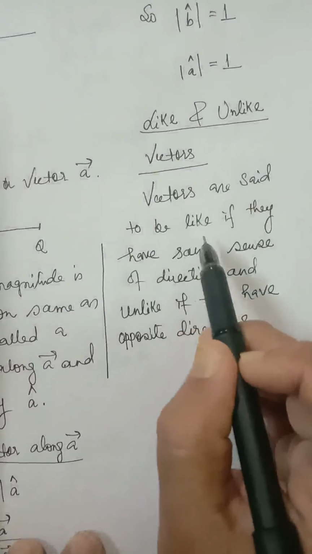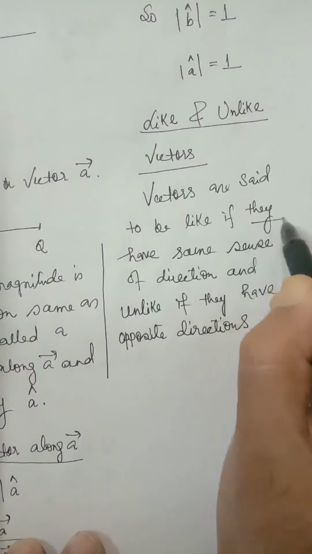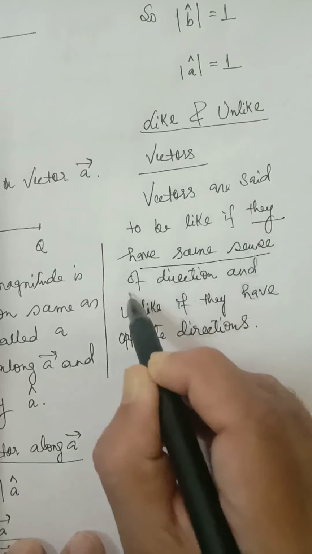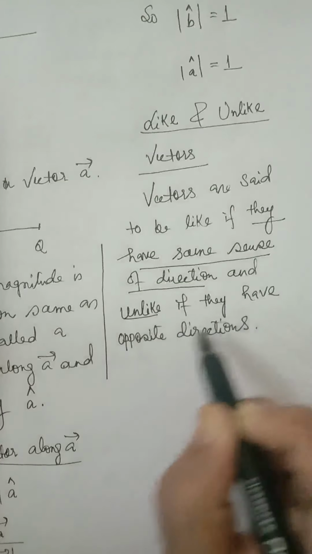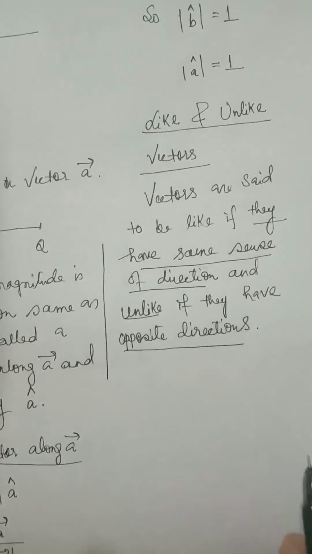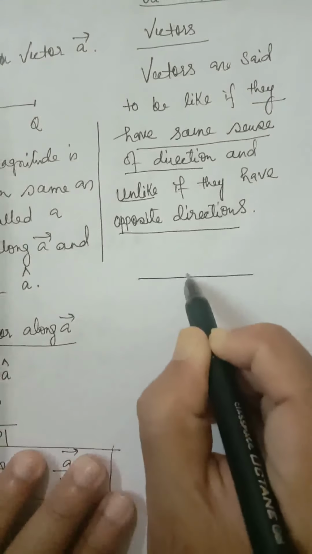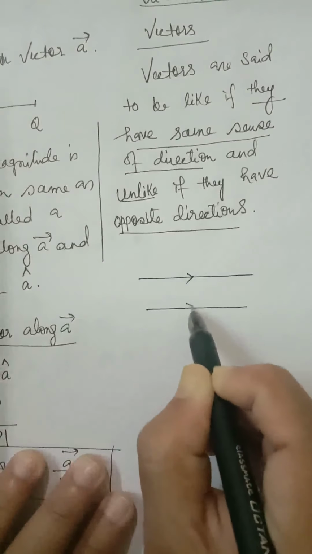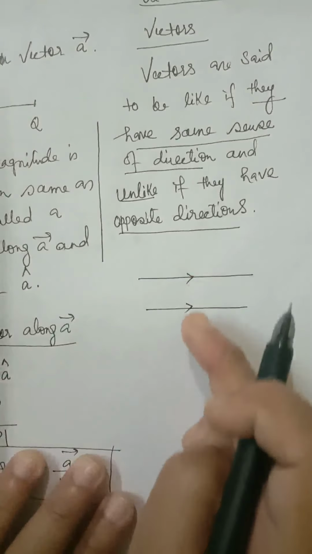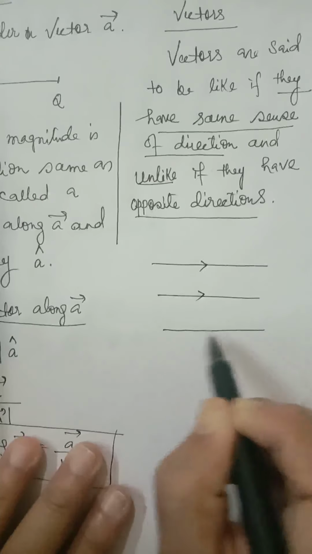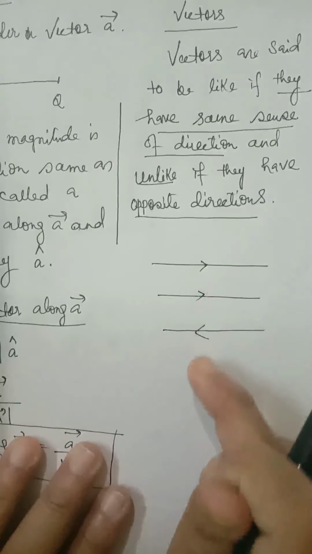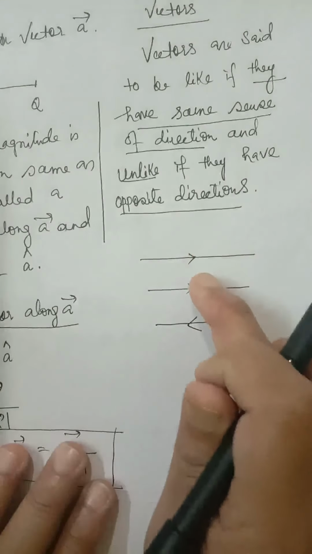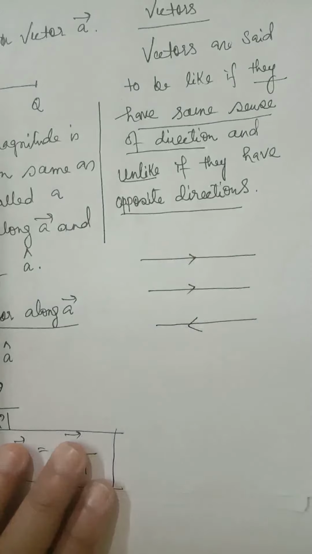Next, like and unlike vectors. Like vectors have the same direction, the same sense of direction. Unlike vectors have opposite directions. If we draw in this way, these two are like vectors, they have the same sense of direction. But these two vectors are unlike vectors, they have opposite directions.